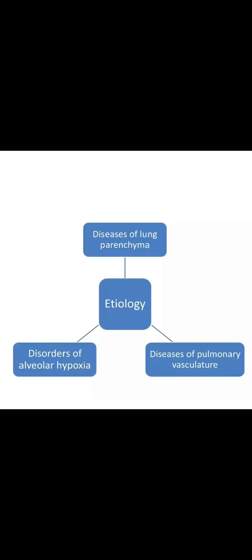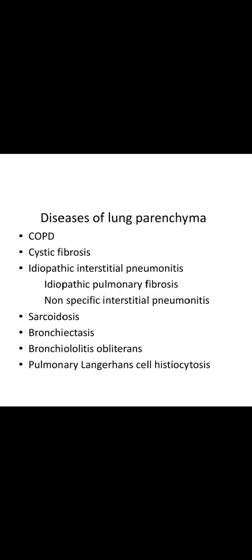So next we can see the etiology of cor pulmonale. The three most common etiologies of cor pulmonale are diseases of lung parenchyma, diseases of pulmonary vasculature, and disorders of alveolar hypoxia. We can see them one by one.